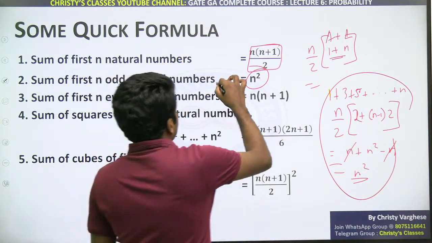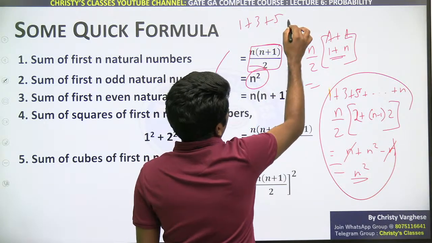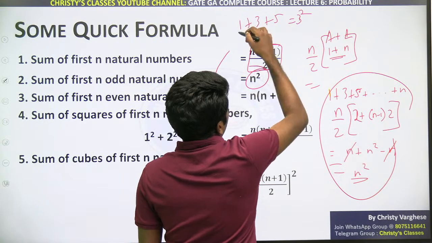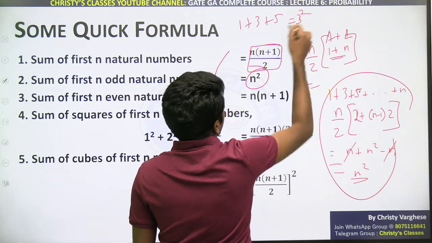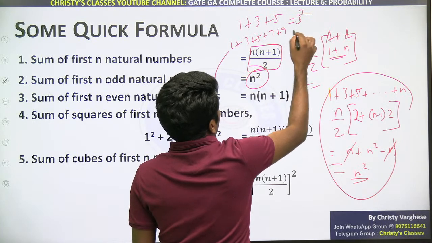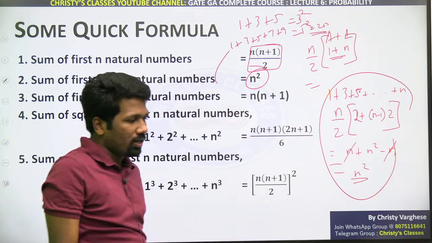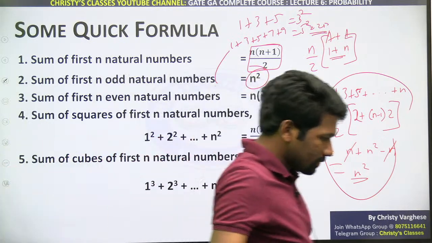Those of you in case have any confusion, what does that mean? 1 plus 3 plus 5, these are 3 odd numbers, right? Its sum will be 3 square. Check: 1 plus 3 plus 5 is 9, which is 3 square. 1 plus 3 plus 5 plus 7 plus 9, 5 odd numbers, so the answer will be 5 square, 25, and so on. Are you all understanding? Is this clear?